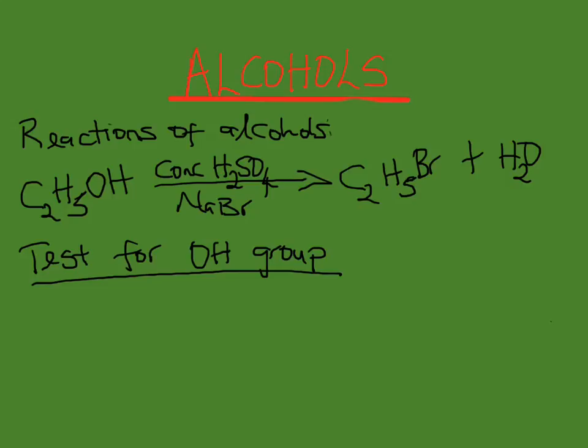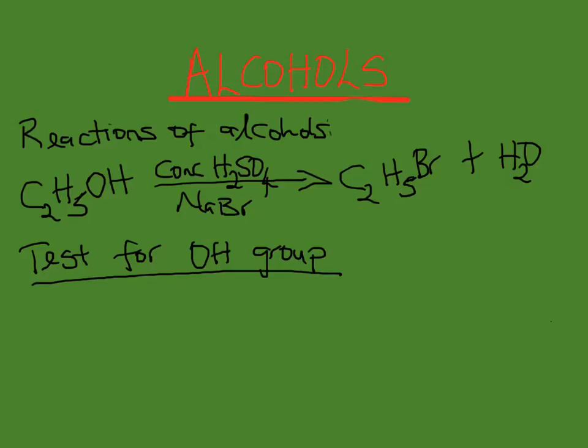That is, if you're reacting either an alcohol, water, or carboxylic acid with phosphorus pentachloride in the cold, or in the warm with dichlorosulfur 4 oxide, the hydroxides in these compounds produce steamy white fumes of hydrogen chloride gas.